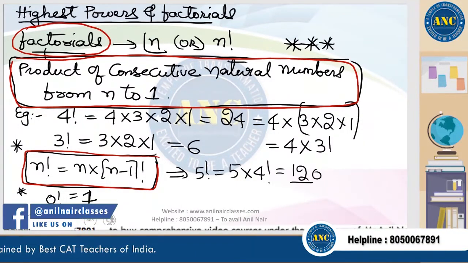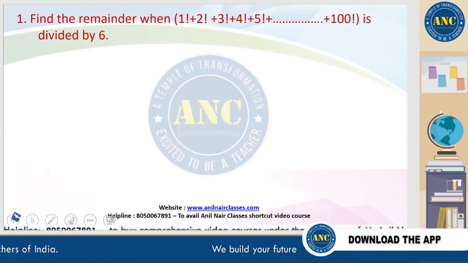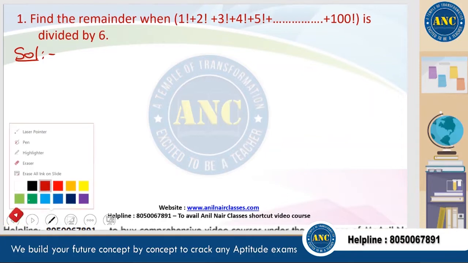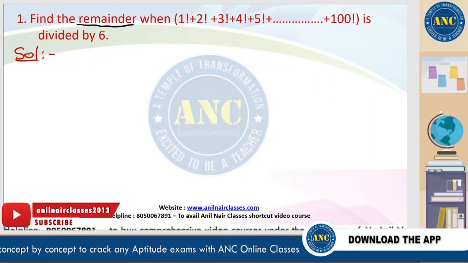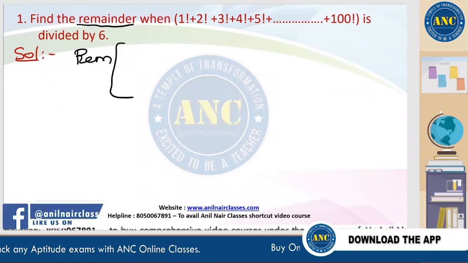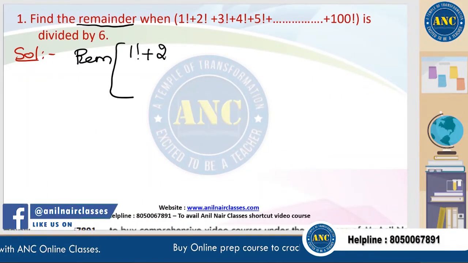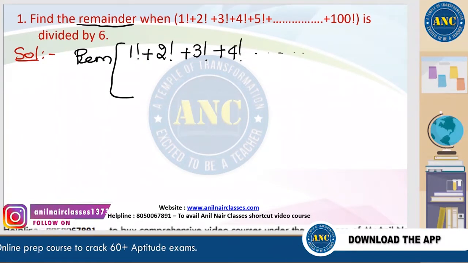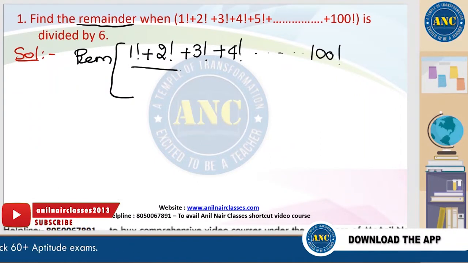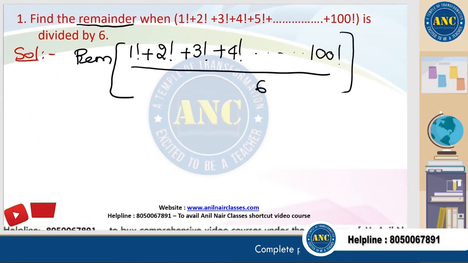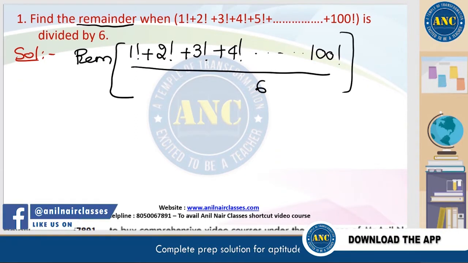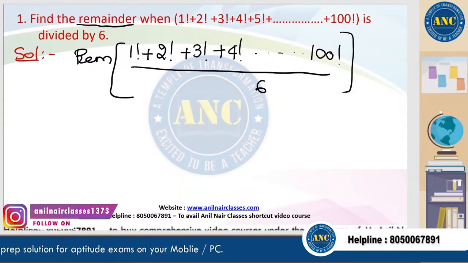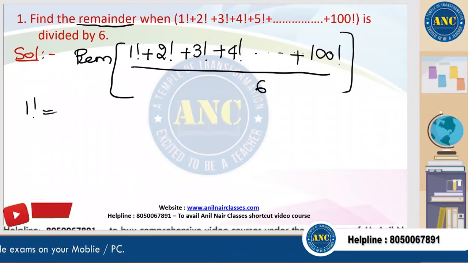Now let us solve a few questions. First question. See the solution. Find the remainder when 1 factorial plus 2 factorial plus 3 factorial and so on up to 100 factorial is divided by 6. 1 factorial is nothing but 1.